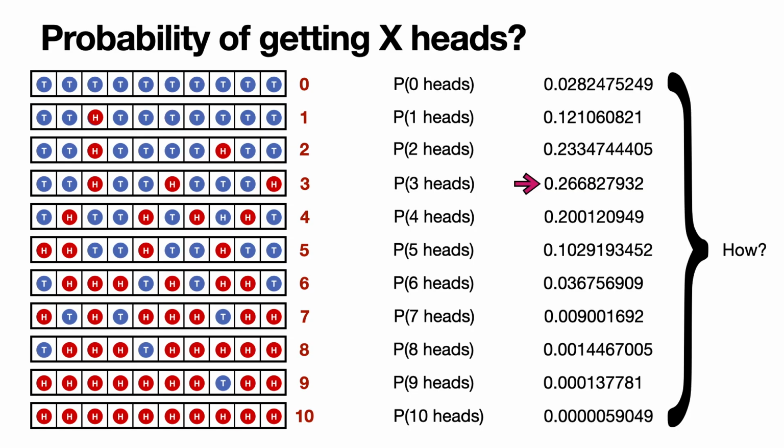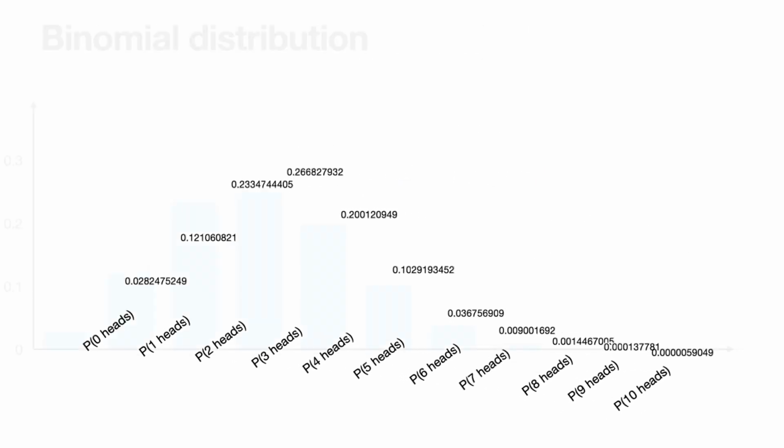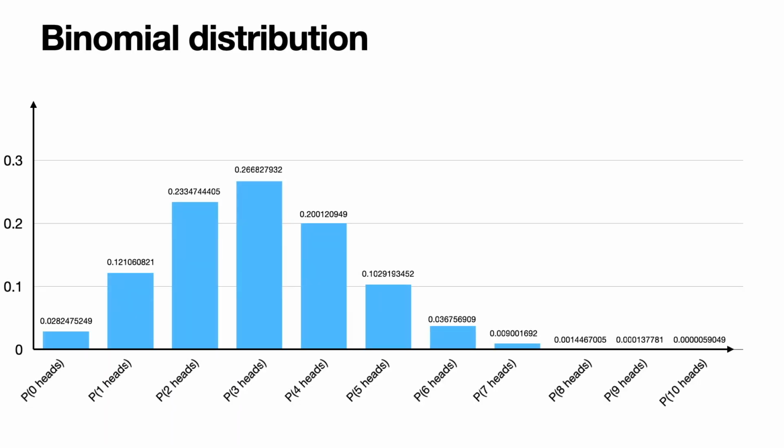But before calculating them, let's put them in a plot like this. Notice this time visually that the event with the highest probability is that the coin lands on heads 3 times out of 10. In this histogram, you can see that on the horizontal axis, you have 0 heads, 1 heads, 2 heads, all the way to 10 heads. And on the vertical axis, you have the probability. So this plot is precisely the binomial distribution.